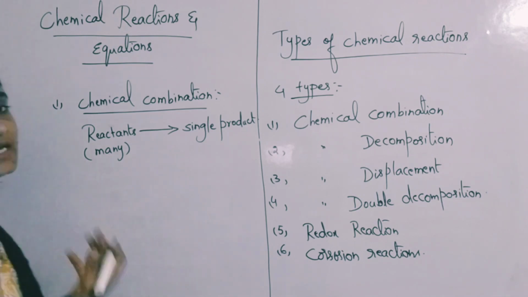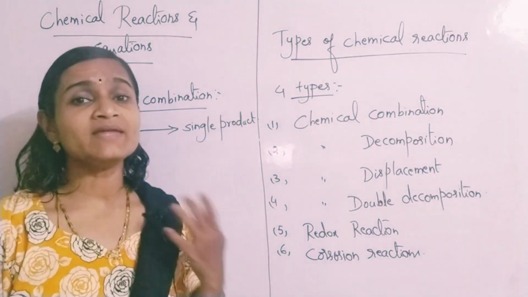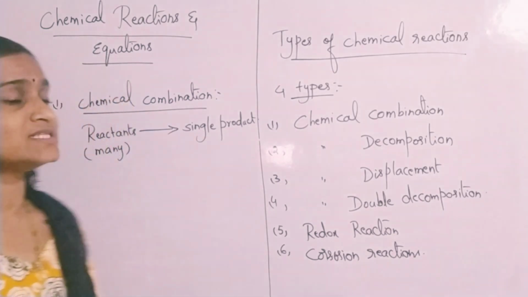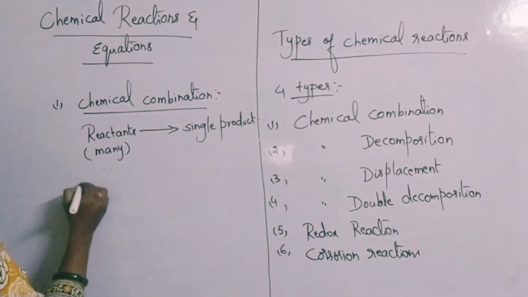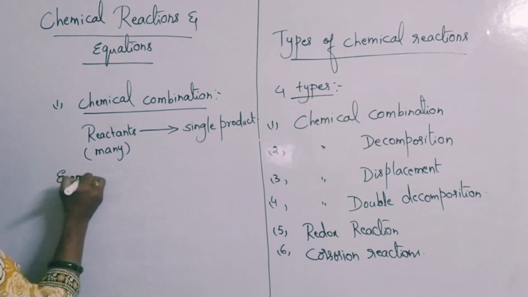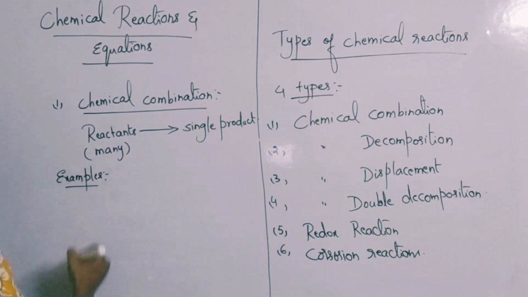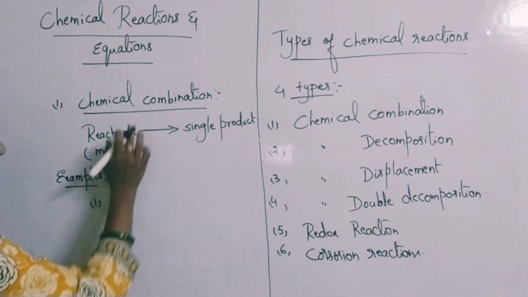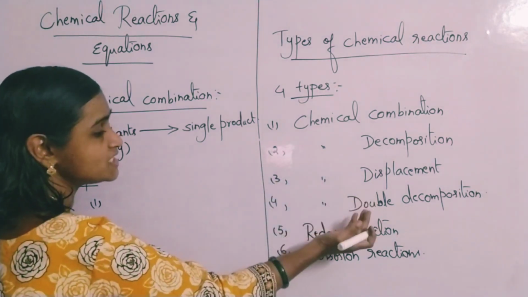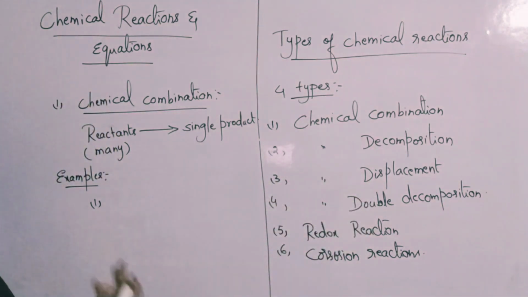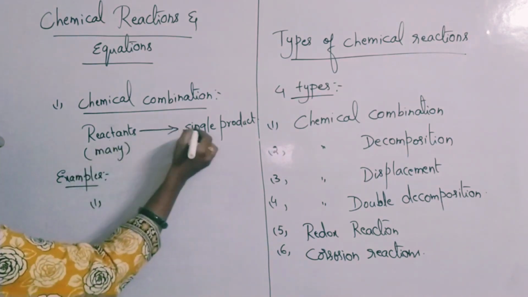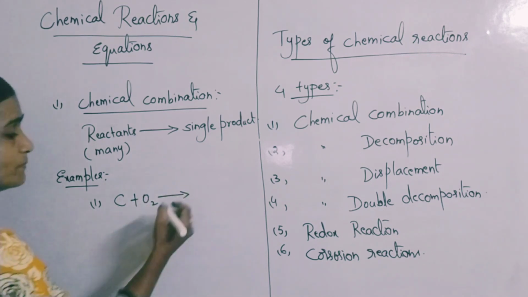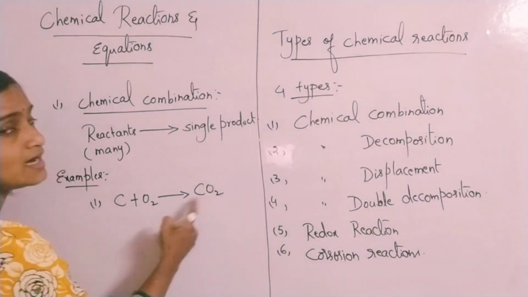Many reactants, 2 or more substances, may combine with each other, but if the product formed is a single substance, then you call such reactions combination reactions. Examples are very important. You have to identify the type of reaction, whether it comes under combination, decomposition, displacement or double decomposition. Identification is very important for you. Reactants can be 2 or more, but the product formed is compulsorily a single product.